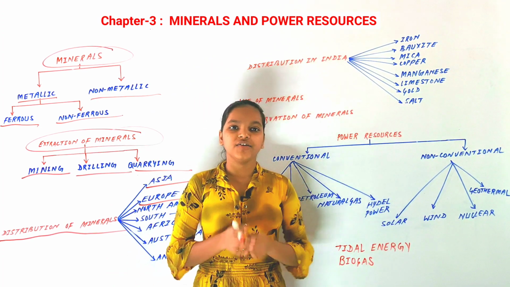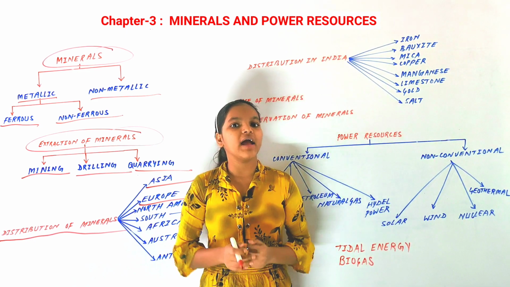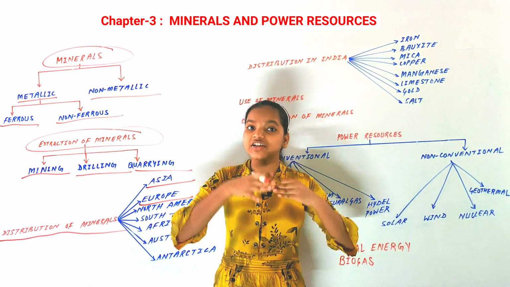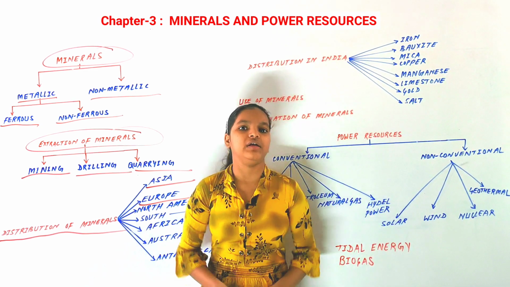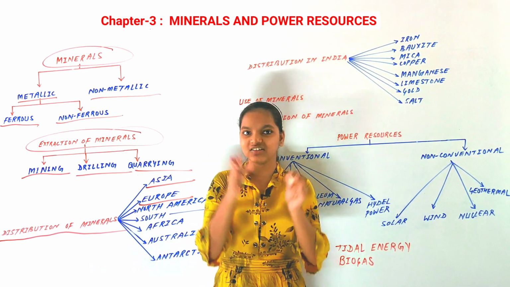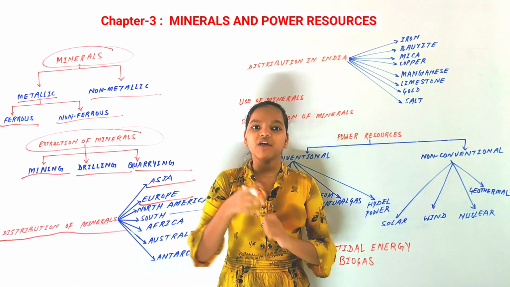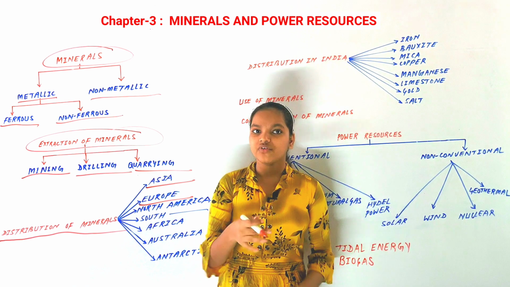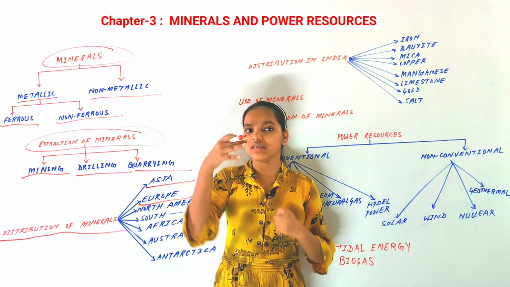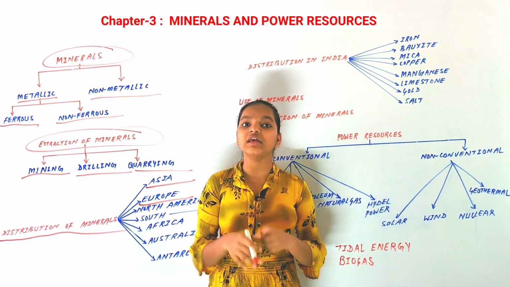As you know, there are also minerals found in Europe. Europe is the largest producer of iron ore, and also European Russia. Russia is the largest country in the world, and some part of it is in Europe, which we call Ukraine. In Ukraine, European Russia, there are many minerals like nickel, zinc, copper and gold. These are the minerals found in Europe.